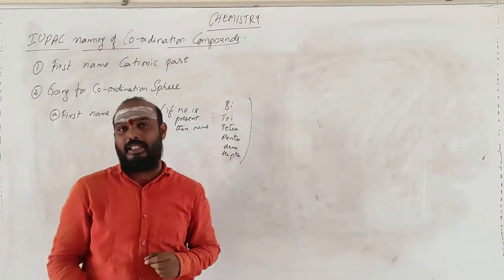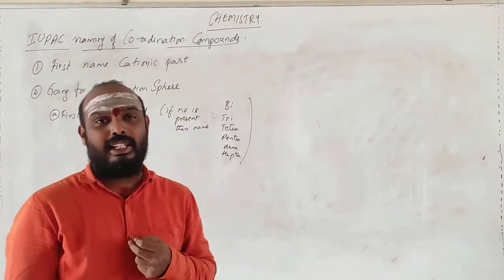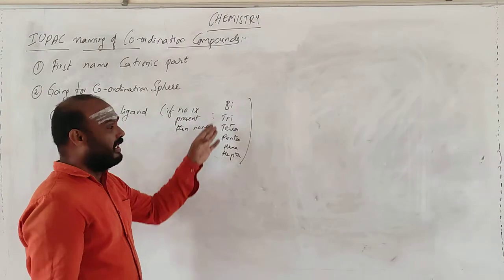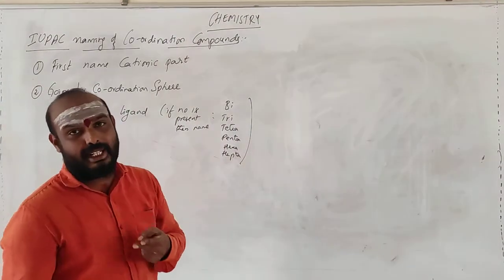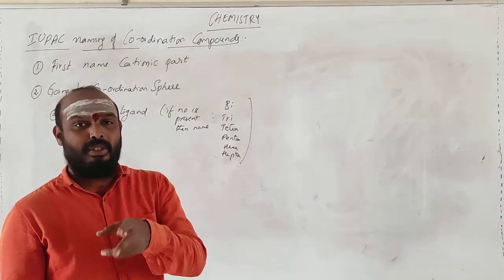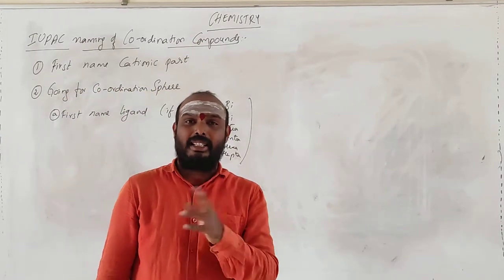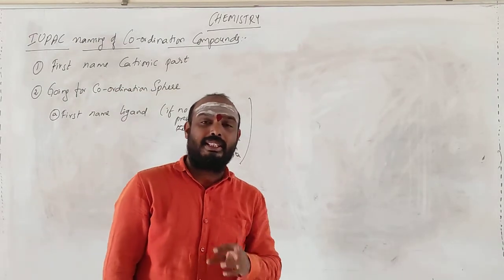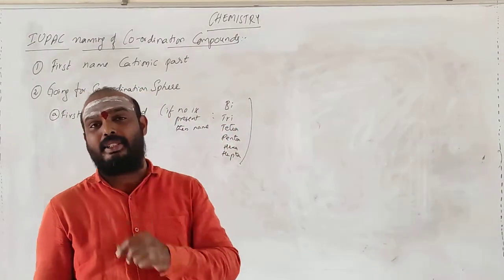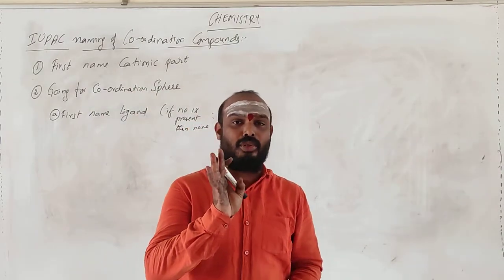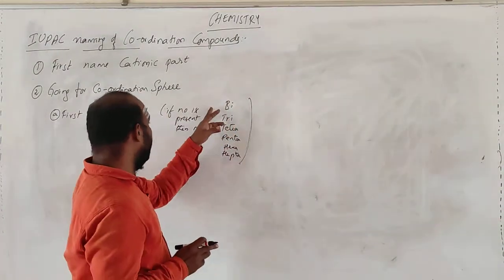If you have one carbon, it is called meth; if you have two, eth; if you have three, prop, like that. In the same way here also, if you have two cyanides, cyano is the general name: dicyano, tricyano, tetracyano, pentacyano, hexacyano. Hexacyano means you have 6 cyanides, pentacyano means 5 cyanides, tetracyano means 4 cyanides, based on the number.